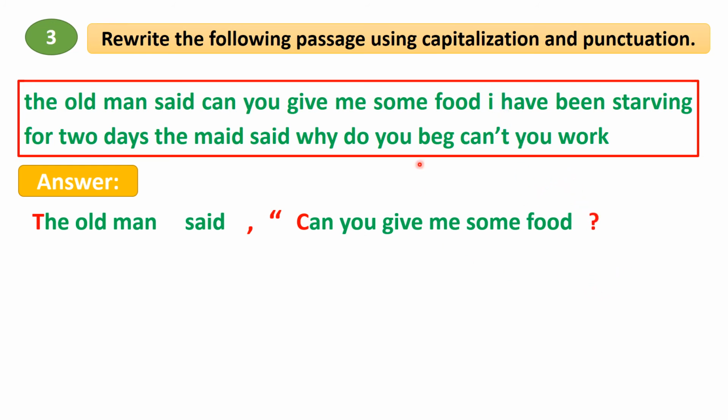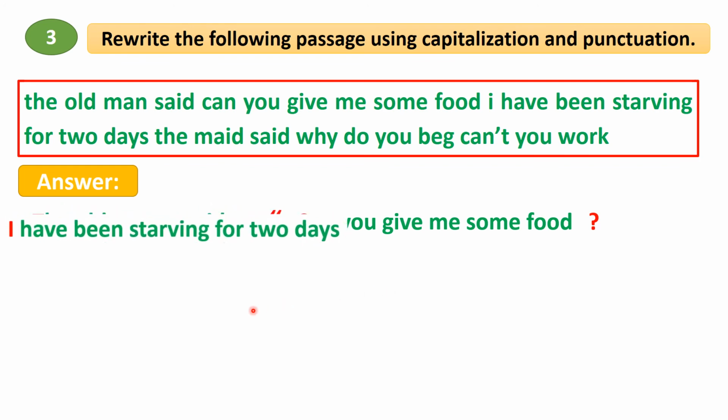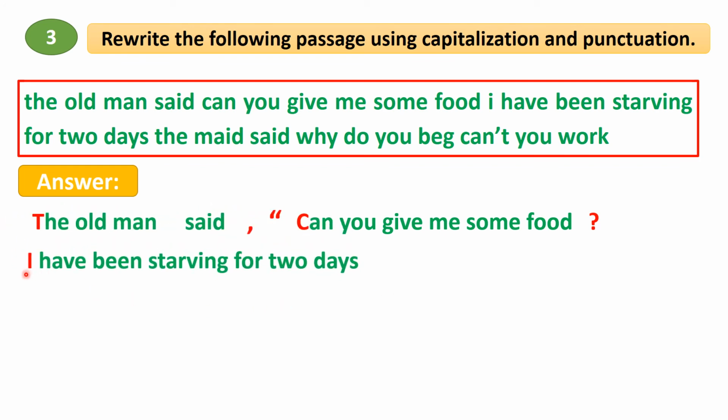Then another sentence: I have been starving for 2 days. This is an assertive sentence. I will be with capital letter. I have been starving for 2 days. So it will have a full stop, and we have to close it with an inverted comma.